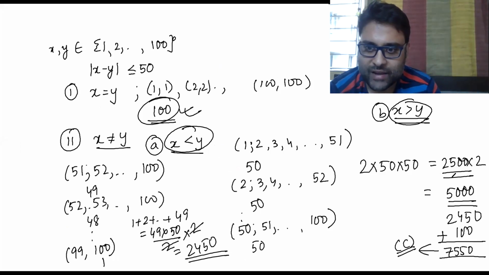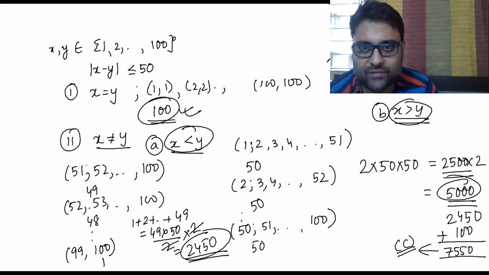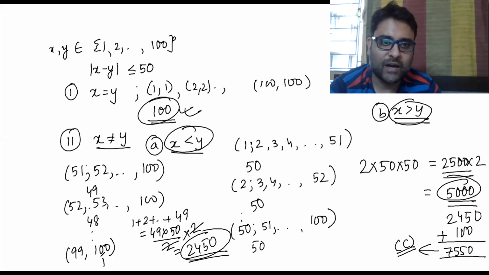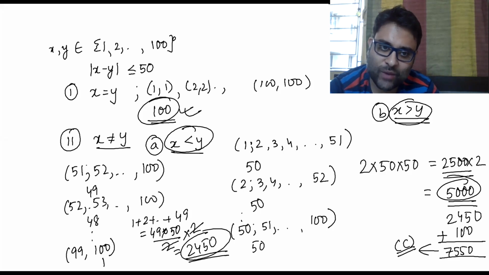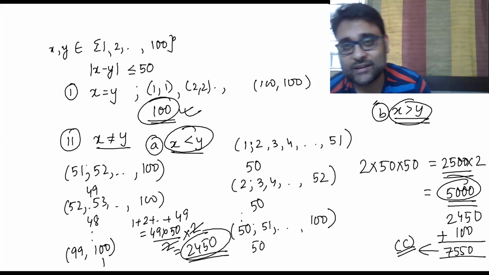Therefore I have 5000 cases here, and from here I'll get 2450 cases. Add them, plus 100, 7550. 1 plus 2 plus up to 49: the summation of the first n integers is n into n plus 1 by 2. So 49 into 50 by 2, then multiplied by 2 because I consider the x greater than y case also.